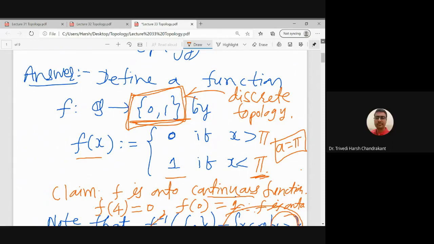See, f is a continuous function from X to Y. How do we prove it? There are two ways only. Either you prove the inverse image of every open set is open, or you prove the inverse image of a basis element is open in the domain. So these are the two conditions which we verify, then only our function will become continuous.